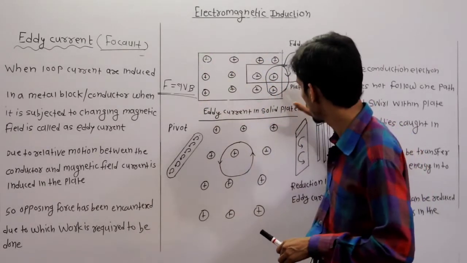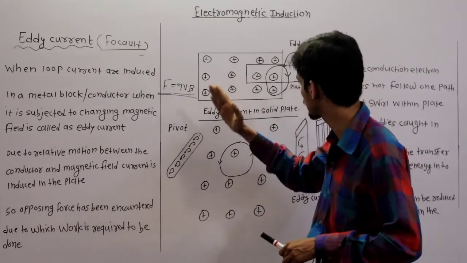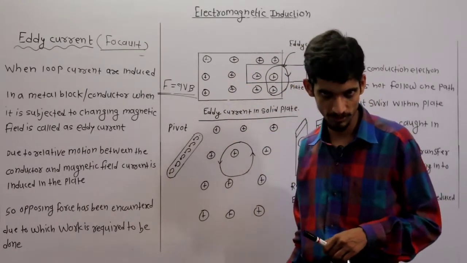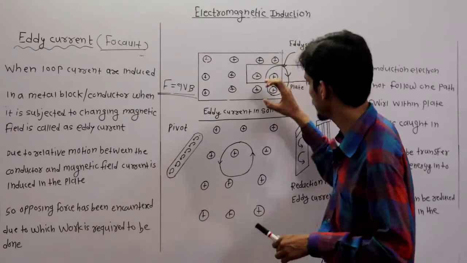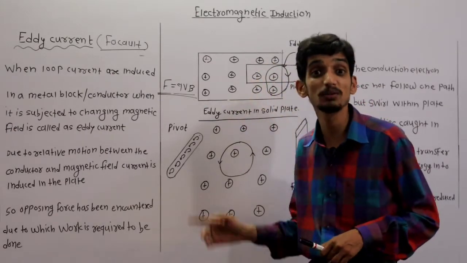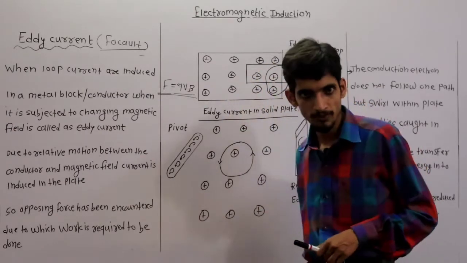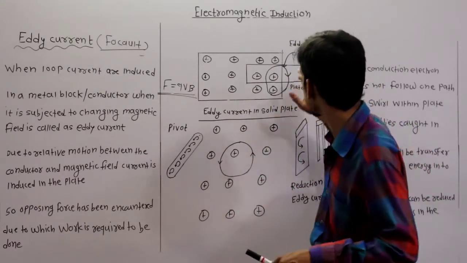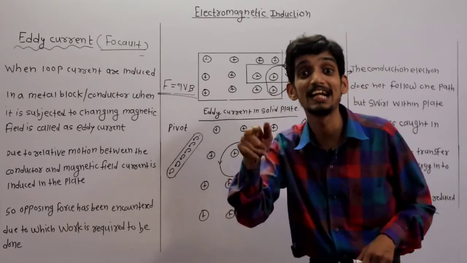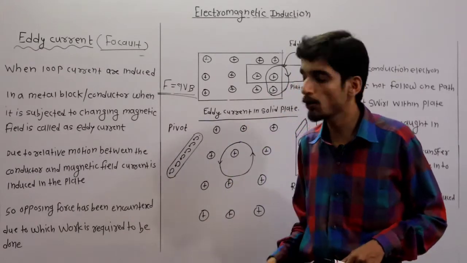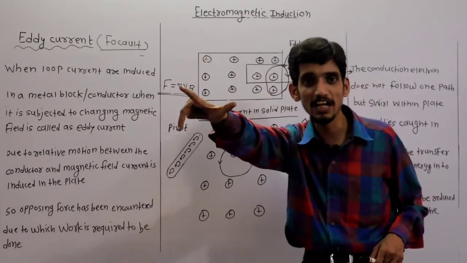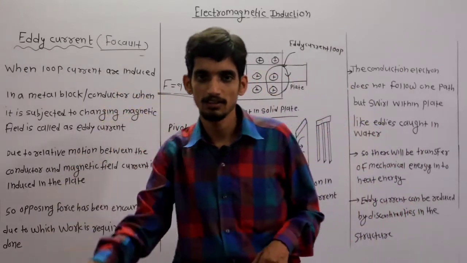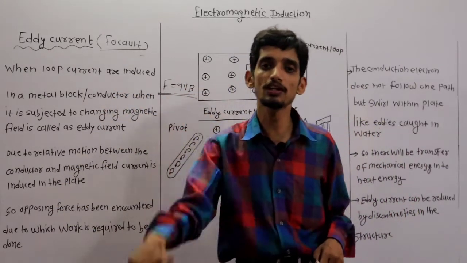This is a field area, and into that field area I have inserted a conducting plate. Whenever I am moving this plate, there is relative motion between the field and the conductor, and due to that, current is induced in the form of a loop. That loop is called an eddy current loop, because as per Fleming's right hand rule, VBI, that gives the direction of induced current.